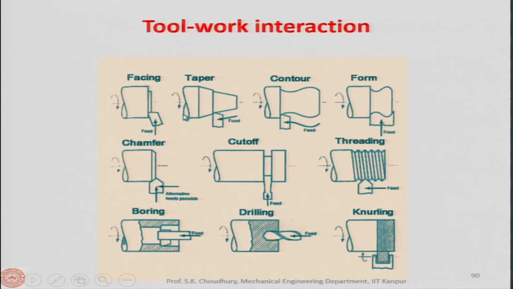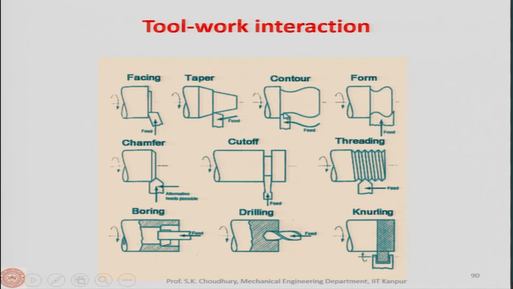If it is a cylindrical job, then the 3 jaw chuck is used, so that the 3 jaw chuck can self center this kind of cylindrical workpiece. Here is a contour turning, and in contour turning the feed will be given accordingly. The feed is neither straight nor inclined, it will be along a curve which will be predetermined.